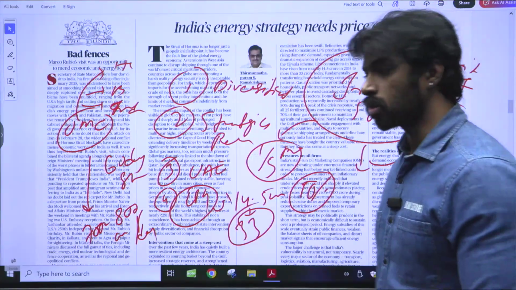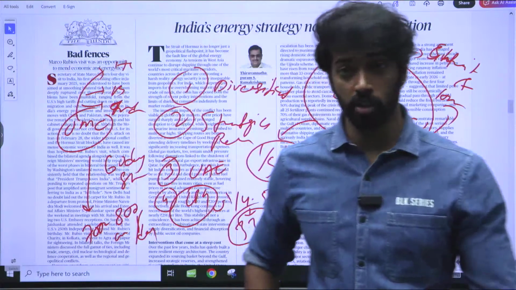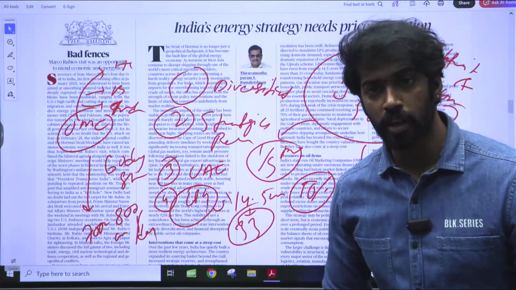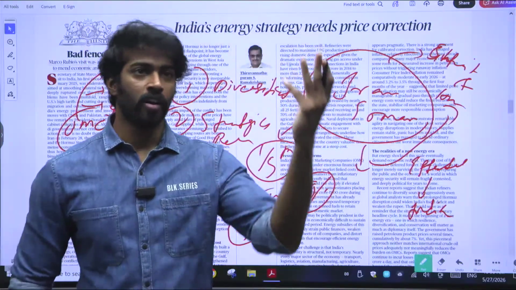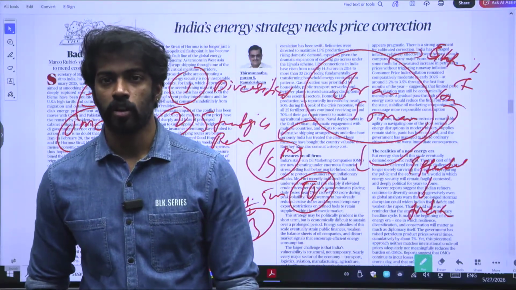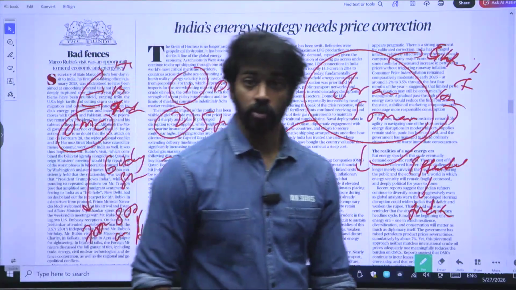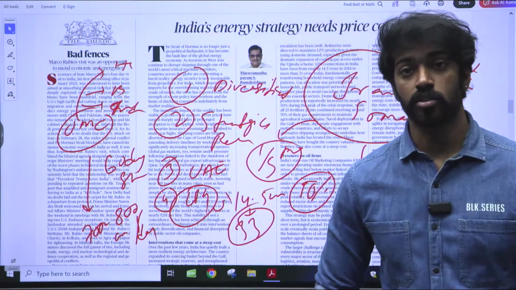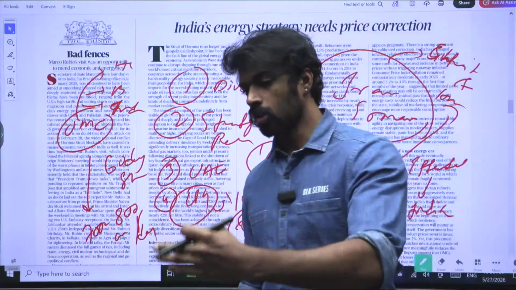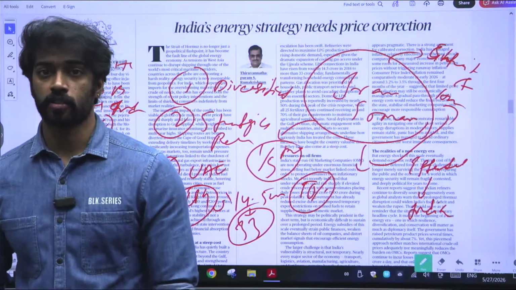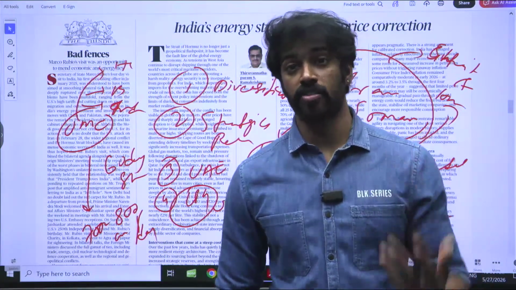Now, what is the problem with this? See, as there is a high amount of demand, there is supply chain disruption happening. People will think that there is no problem in India at all. As the people will think there is no problem in India, what will they do? They'll start consuming more. They'll think that all the country is suffering, but our country is not suffering. As the supply chain is good and we are getting petrol regularly, I don't think there is any problem in the supply chain. What will they do? They'll start consuming more. They'll stop conservation, right? When they stop conservation and start consuming more, then the actual issue will rise. Then the actual issue will rise, and then people will start to panic, and then the government will take drastic steps, right?